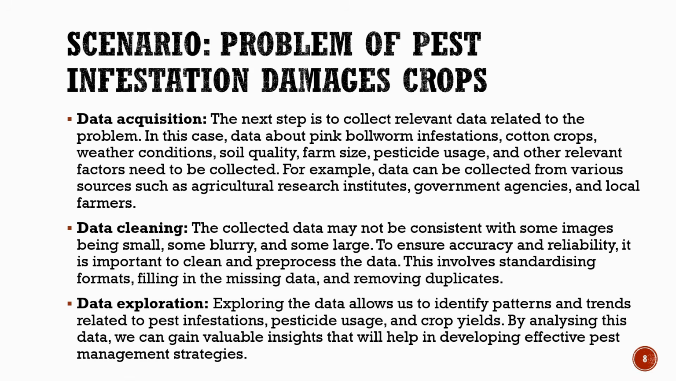Let us now move to the next steps of the AI project cycle in this scenario. Data acquisition. The next step is data acquisition, where we collect relevant data related to the problem. In this case, we need data about pink bollworm infestations, cotton crops, weather conditions, soil quality, farm size, pesticide usage, and other important factors. This data can be collected from sources such as agricultural research institutes, government agencies, and local